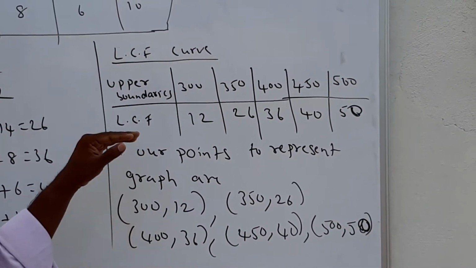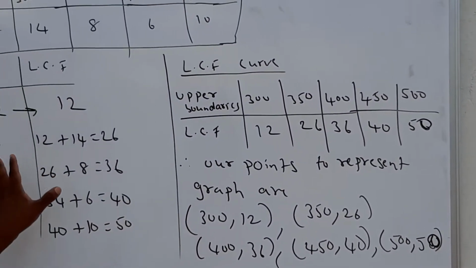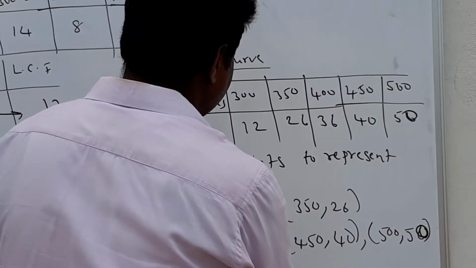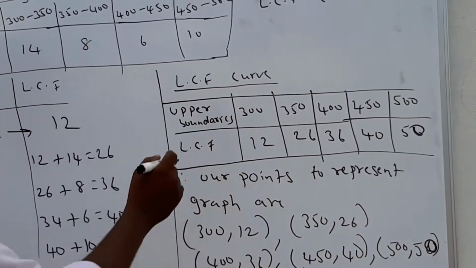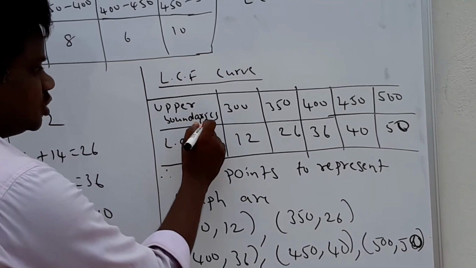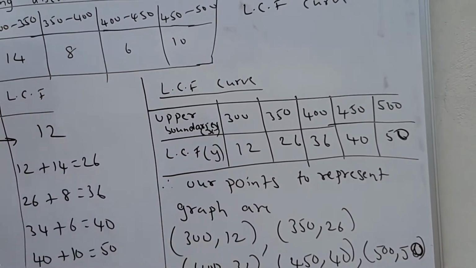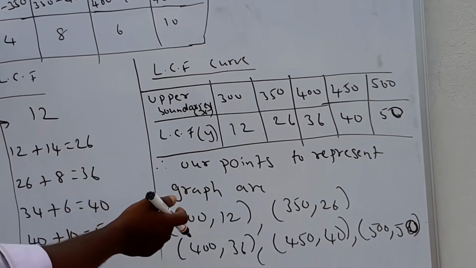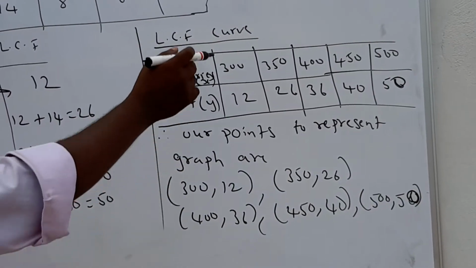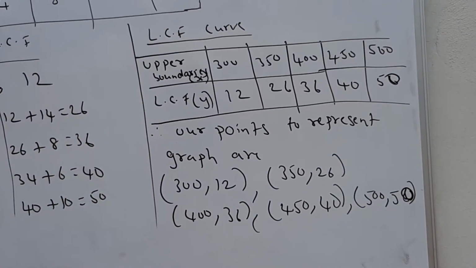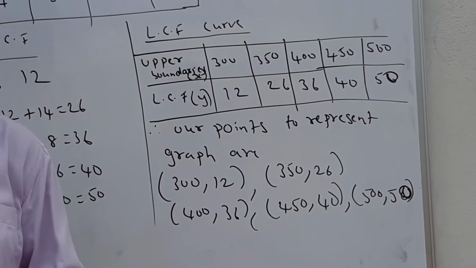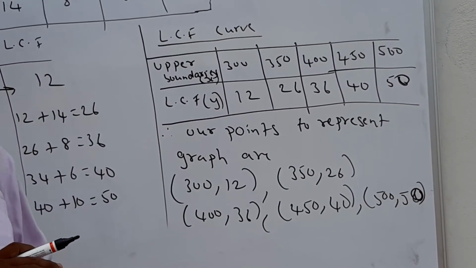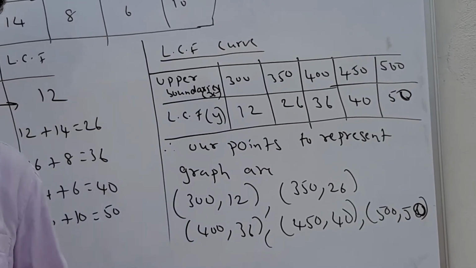After preparing the table, you have to prepare the LCF table. If anybody asks you what LCF means: X means upper boundaries, Y means LCF. So the points are 300 comma 12, 350 comma 26, 450 comma 40 and 500 comma 50. Now we have to represent these points on the graph paper. So now I explain how you plot the given points on the graph paper.